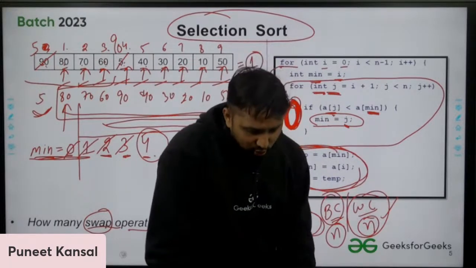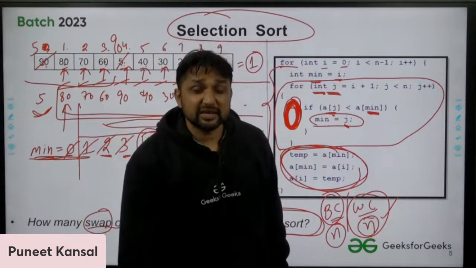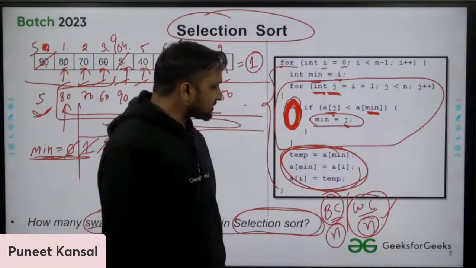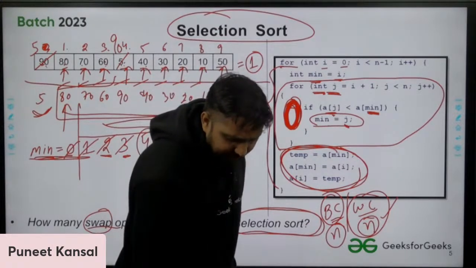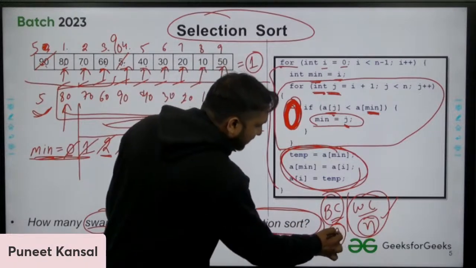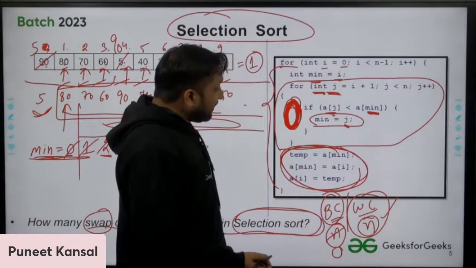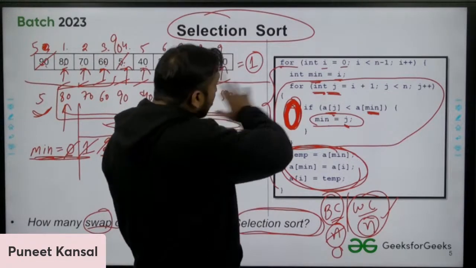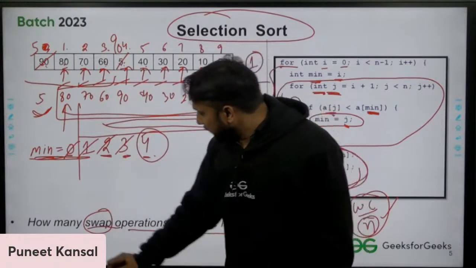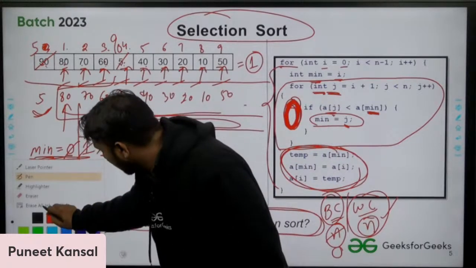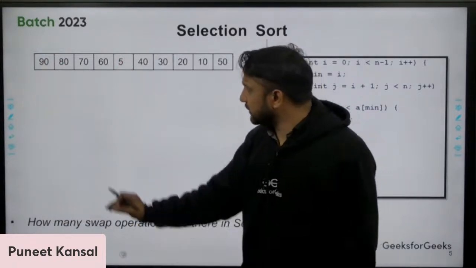But this is also the case for the best case. Praveen is saying that the number of swaps will be 0. He thinks that if the array is already sorted, and anybody can think like this.